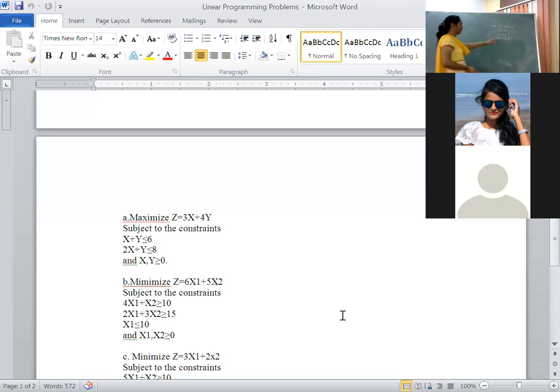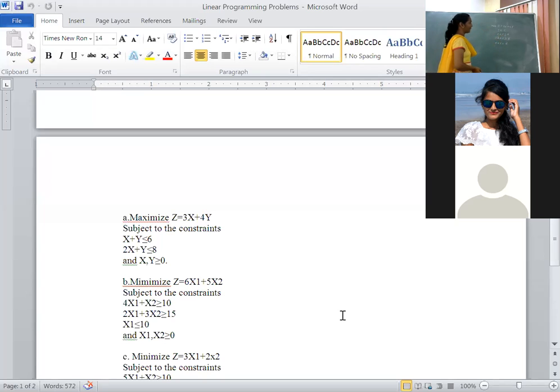Step 1, what I told. These are called linear inequalities or linear constraints. You have to replace the less than or equal to symbol with the equal to symbol. That means x plus y is equal to 6. Ma'am, how can you write less than or equal to directly as equal to?